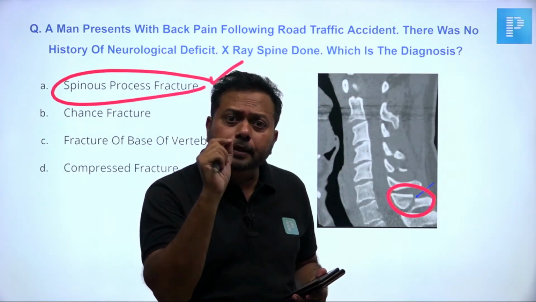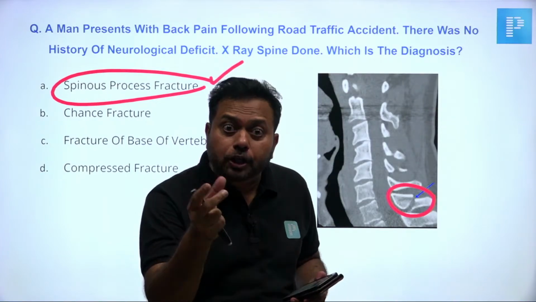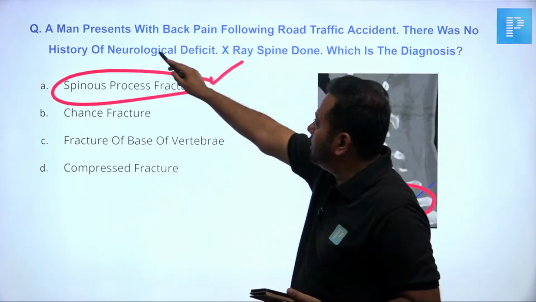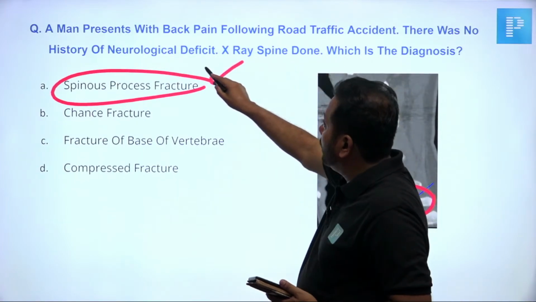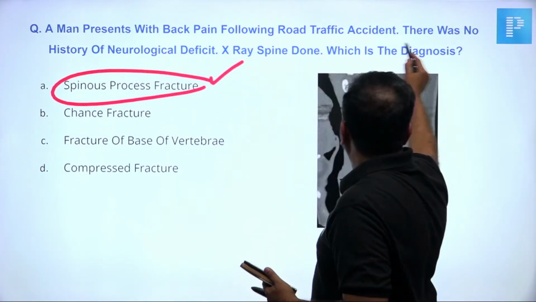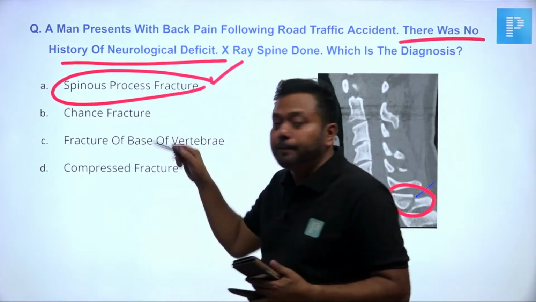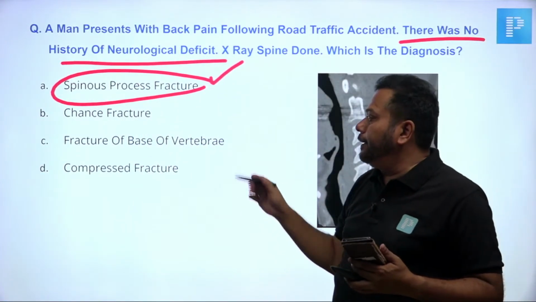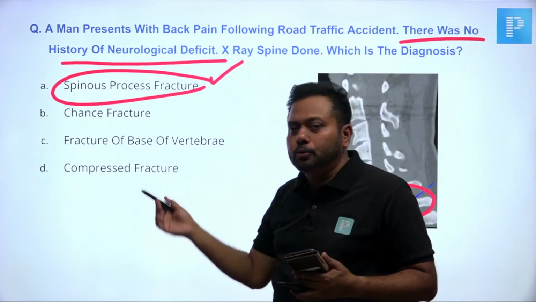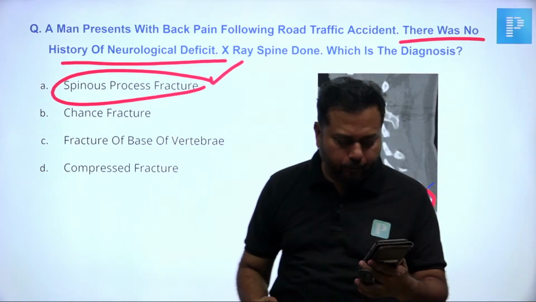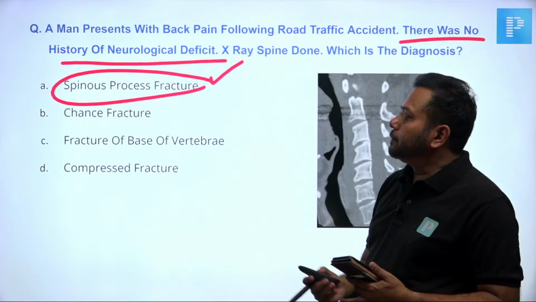So a 100% chance fracture, an unstable fracture, will present with neurological deficit. You see here, there was no history of neurological deficit. So chance fracture is ruled out, and I am not able to see any wedge compression in this X-ray. Okay, good. So this should be a spinous process fracture.